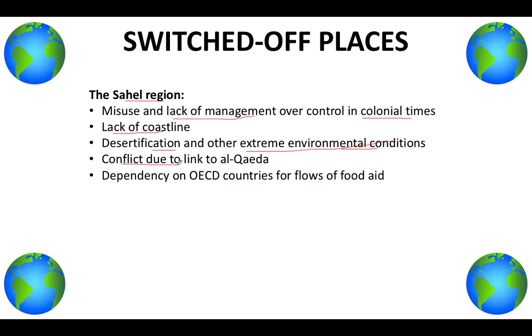And conflict due to a link with Al-Qaeda has led to a lot of political tension. As well as that, there's dependency on OECD countries for flows of food aid. Obviously, it shows that these countries in the Sahel region are not able to function on their own. Because if you see here, environmental conditions increase the cost of providing infrastructure. Lack of coastline just doesn't attract FDI, because it's quite awkward and hard to get there.